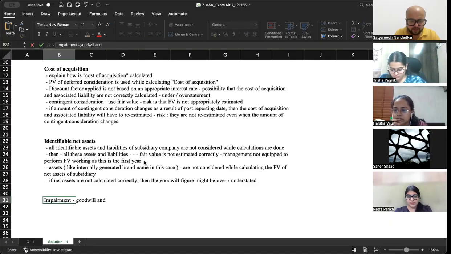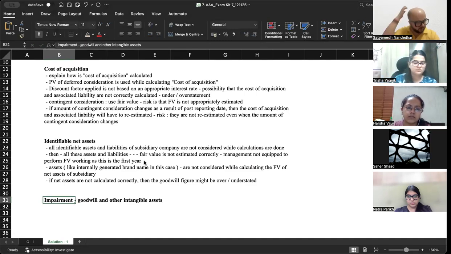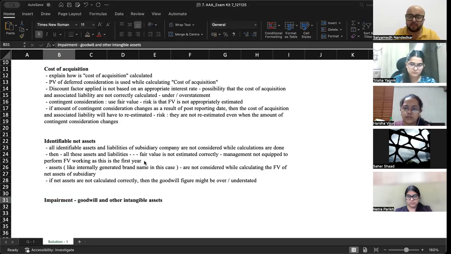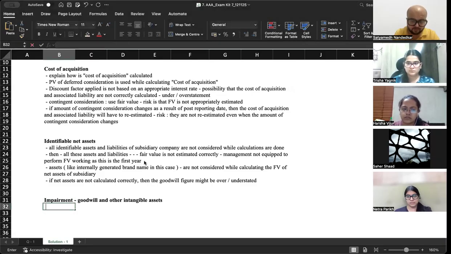So impairment, goodwill and other intangible assets. That acquired brand name, even that will be subjected to impairment, right? Now, goodwill and intangible assets with an indefinite useful life have to be tested for impairment at the end of every reporting period. There are other non-current assets which are tested for impairment only when the indicator of impairment is present.